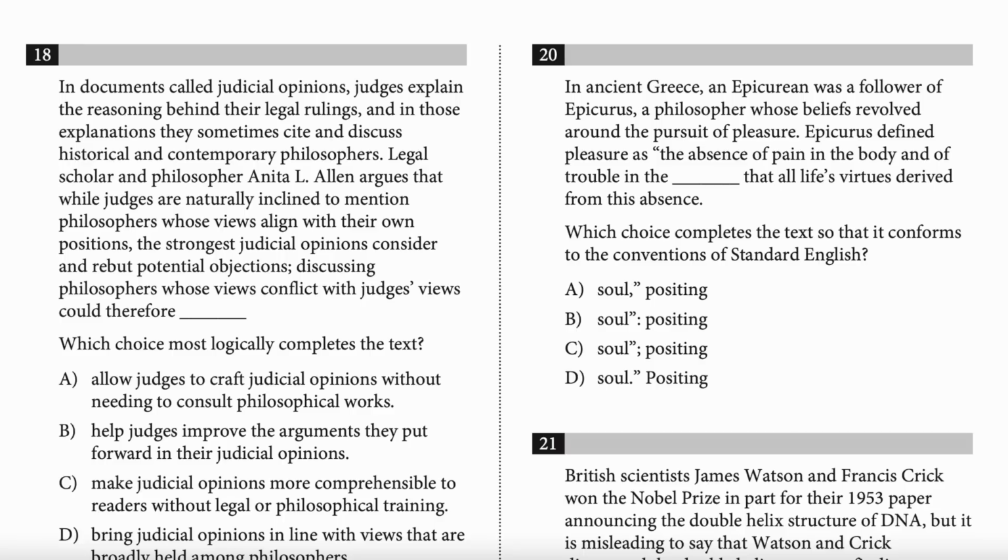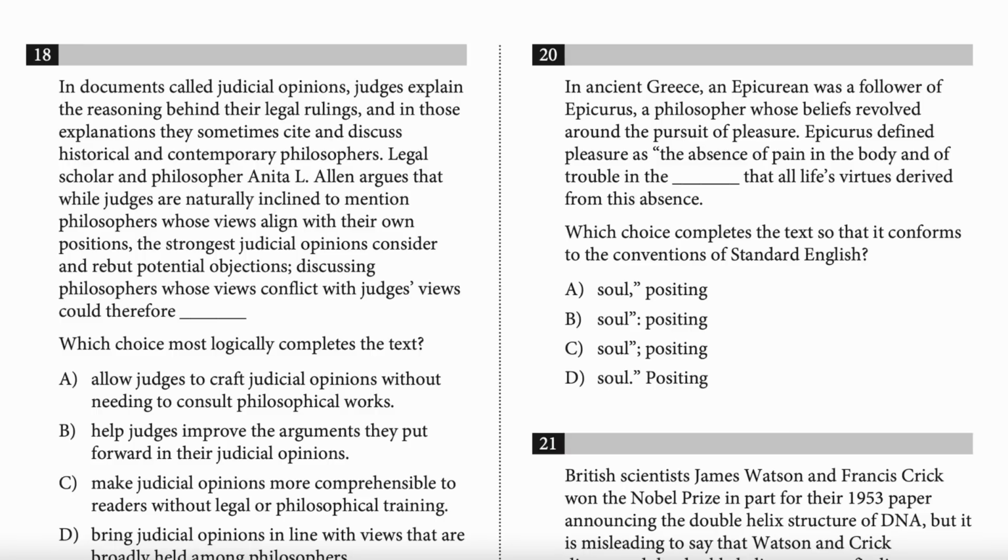Yeah, I gotcha. Well, let's plug in answer choice B, and there's a colon there, so we'll test that colon rule here in just a minute. Epicurus defined pleasure as the absence of pain in the body and of trouble in the soul: posting that all life's virtues derived from this absence. Notice we've got the colon there in that answer choice. Do you have any idea whether this is correct use of the colon or not? Is this correct use, do you think? I don't think so. Yeah, I agree with you.